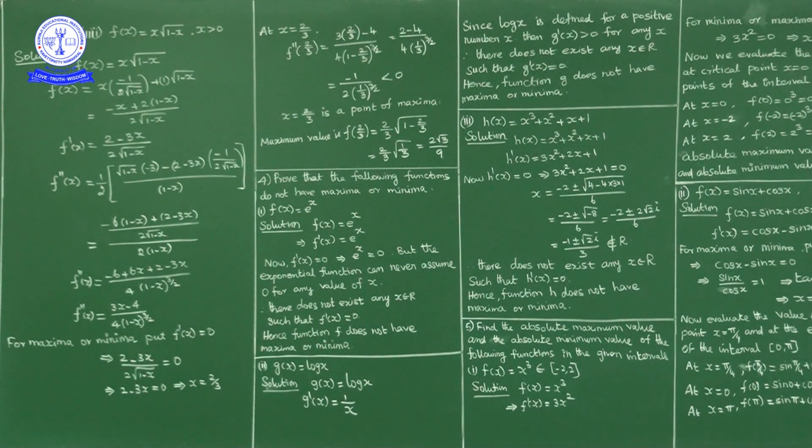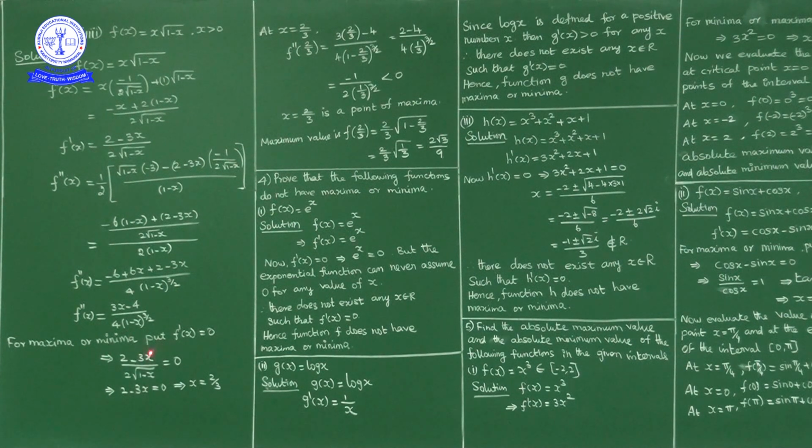Okay, now for local minimum or local maximum, first of all, after finding f dash of x and f double dash of x, equate the first derivative equal to 0. That is, for minimum or maximum, put f dash of x equal to 0. Now what is f dash of x? F dash of x is (2 minus 3x) upon 2 into square root of 1 minus x. Equate that quantity equal to 0.